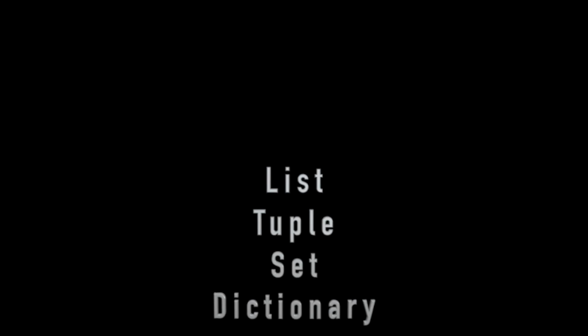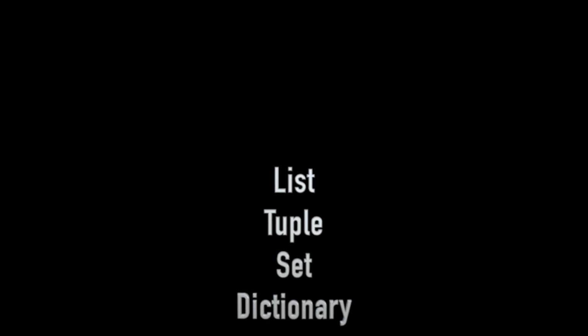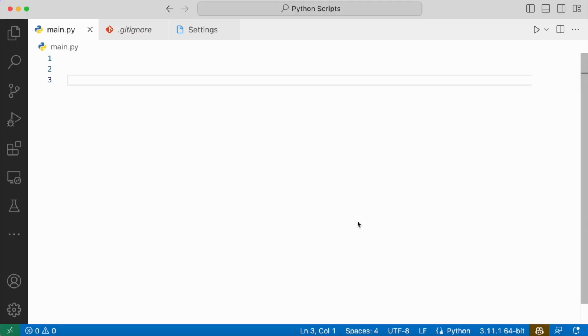Let us talk about tuples today. There are four built-in data types in Python: list, tuple, set, and dictionary. We have already discussed list. Today we will talk about tuple, and in upcoming videos we will talk about dictionary and set.